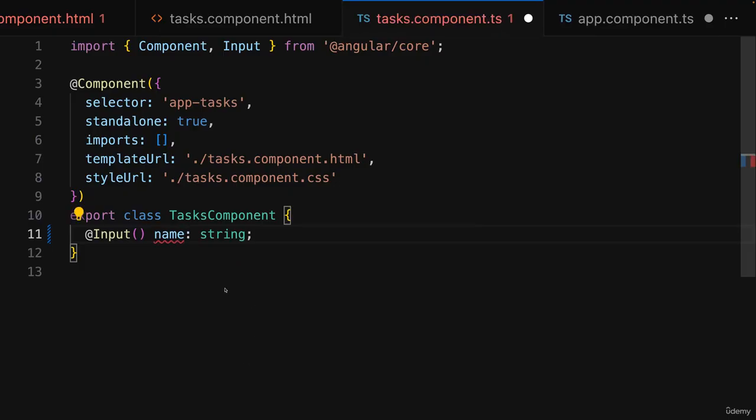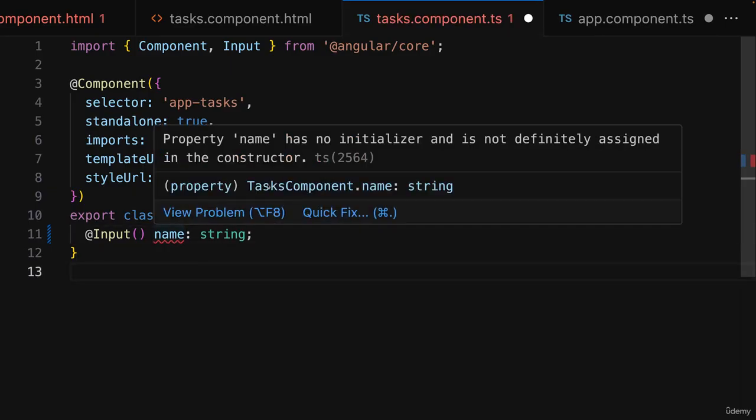Now with that, we of course get a complaint here, but now we can instead add a question mark. And that question mark now tells TypeScript, hey, it's fine, this might not be set and I'm aware of that. Because the complaint we get without that question mark is just that TypeScript doesn't know whether this value is initialized or not.